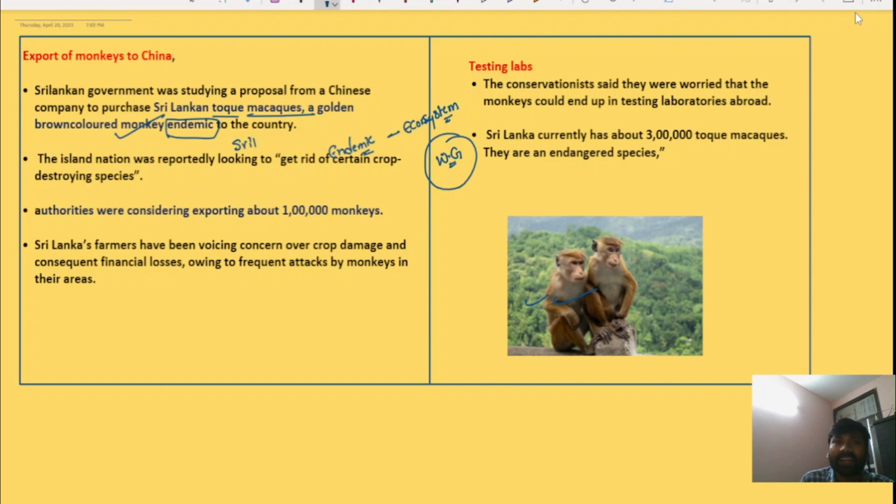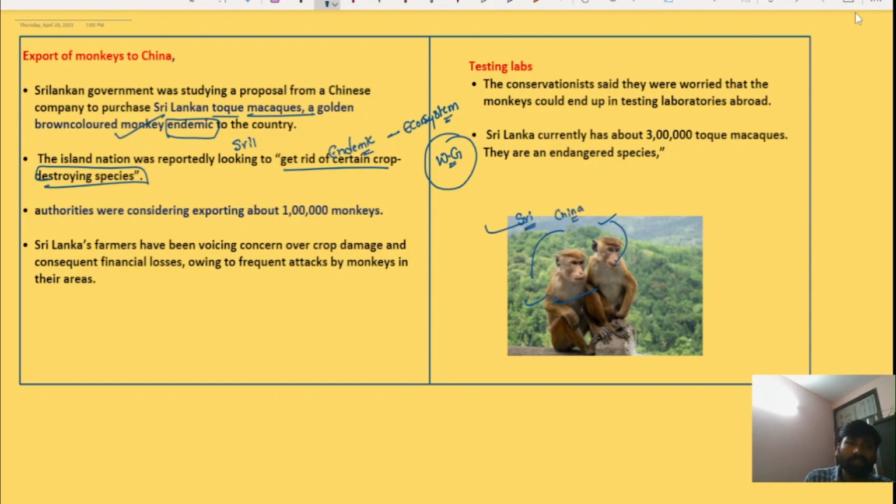So the island nation is looking to export monkeys to China. Why is it looking to export monkeys to China? It wanted to get rid of certain crop destroying species. These monkeys have been destroying crops in Sri Lanka, so the farmers reported to the authorities. Keeping in mind the situation, the Sri Lankan government has decided to export these monkeys to China.